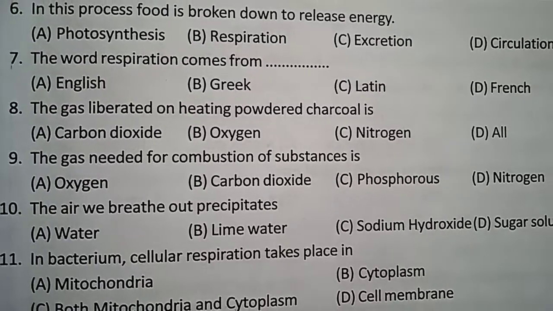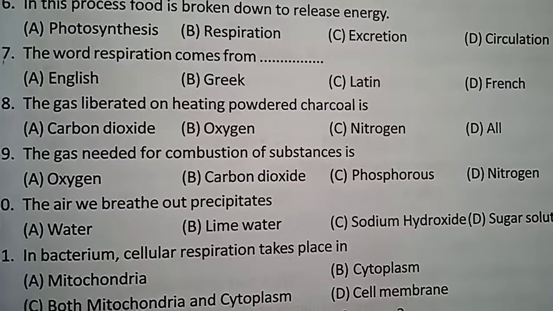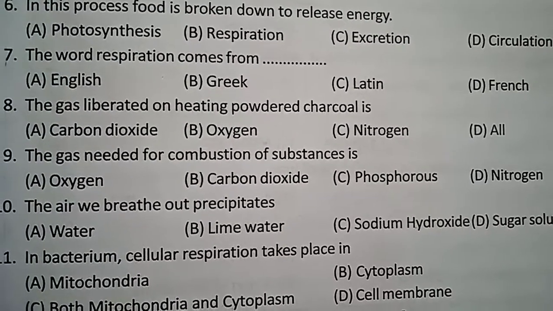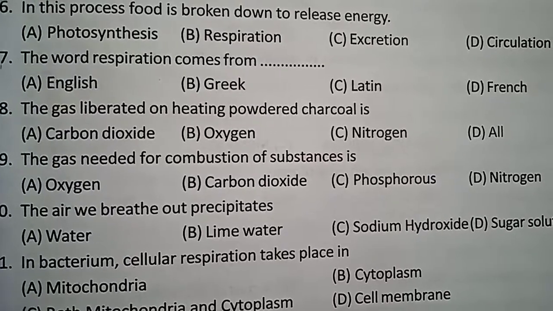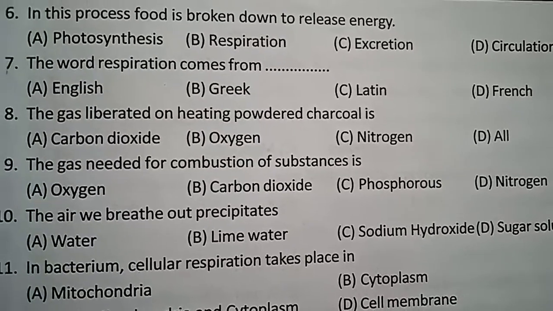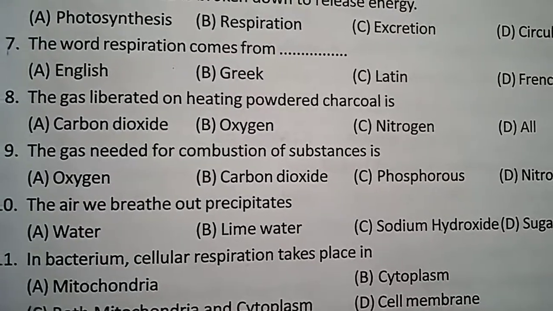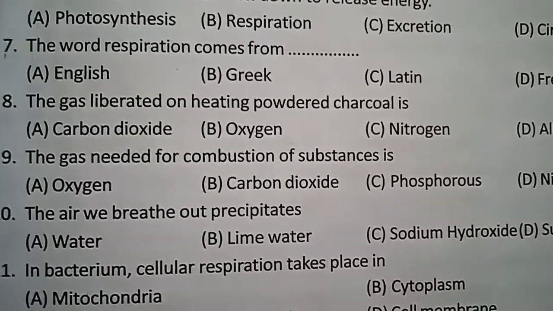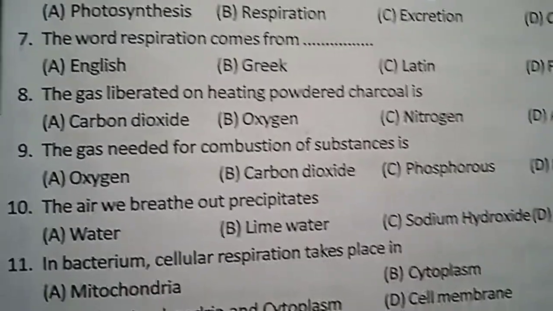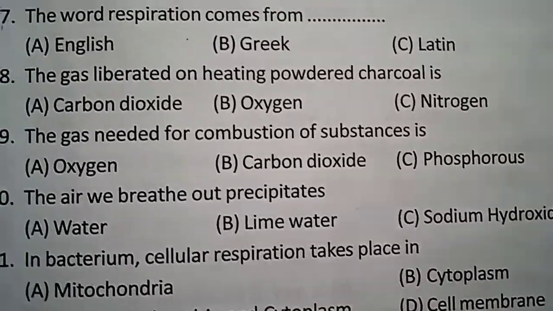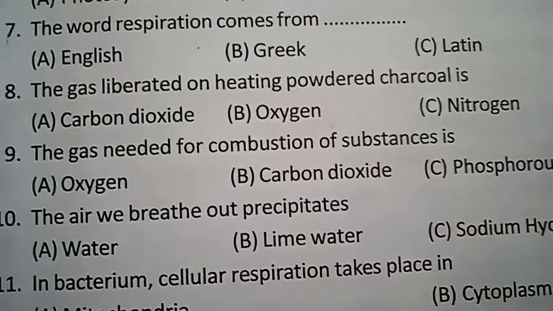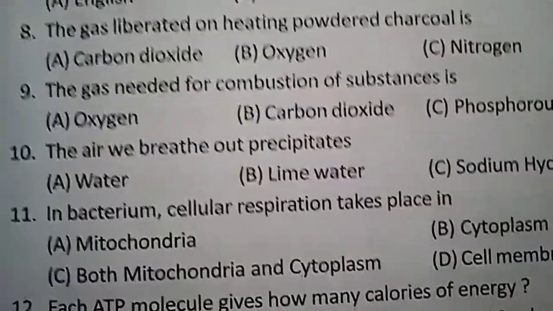The gas liberated on heating powdered charcoal is what? Which gas is always liberated from the heating of powdered charcoal? Carbon dioxide. The gas needed for combustion of the substance is oxygen. For combustion, we need the gas oxygen. If oxygen is not there, the combustion process can't proceed.